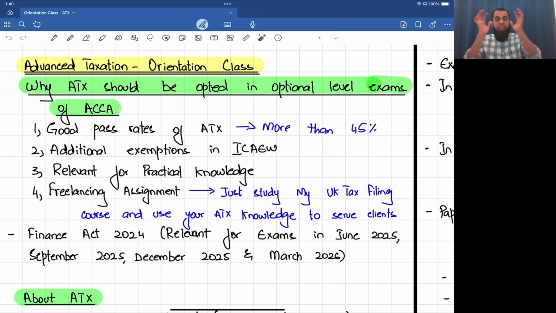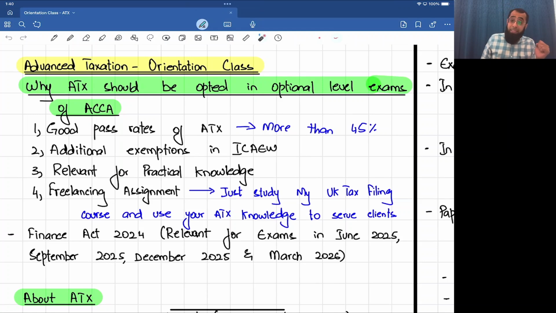I would say, this is the only paper in your ACCA qualification which can be used to earn some money. You are studying advanced taxation of chartered accountancy. Such a detailed level, such a great level of tax evaluation and analysis you will learn.